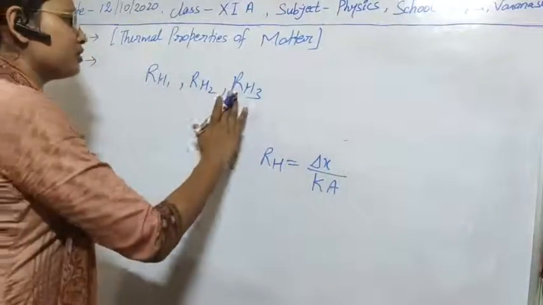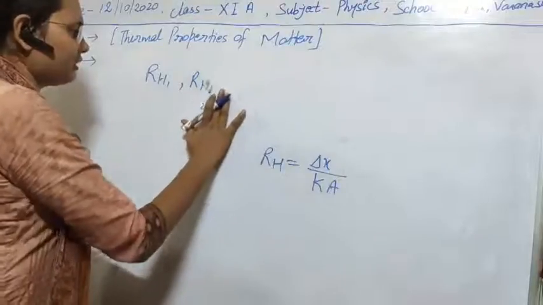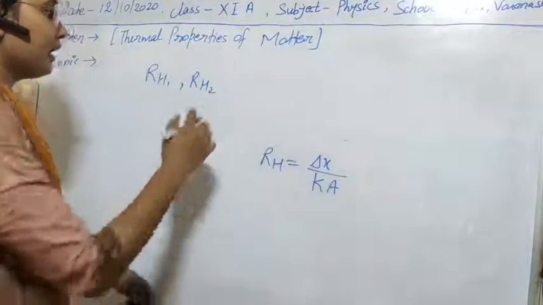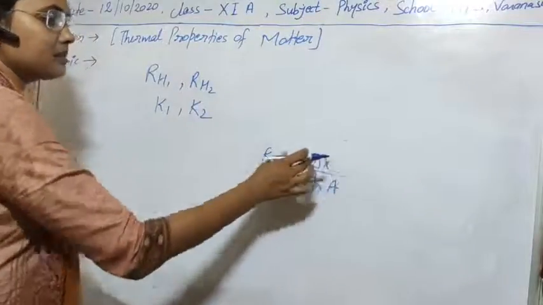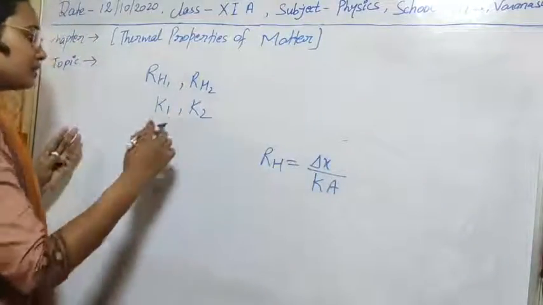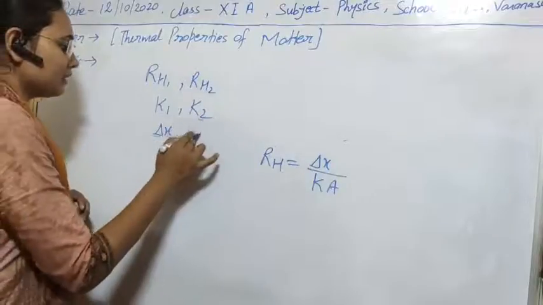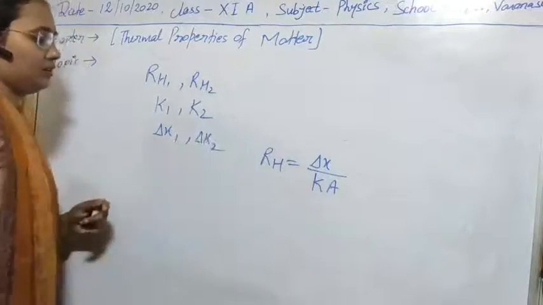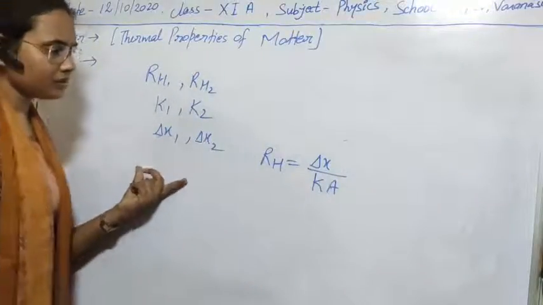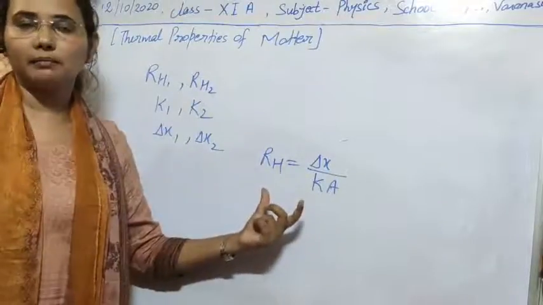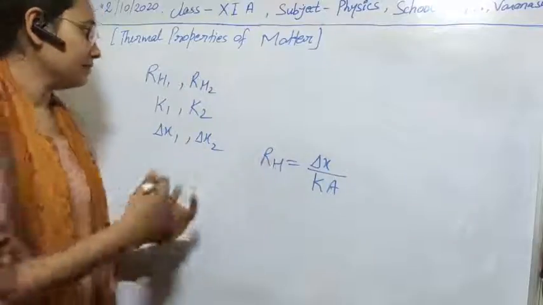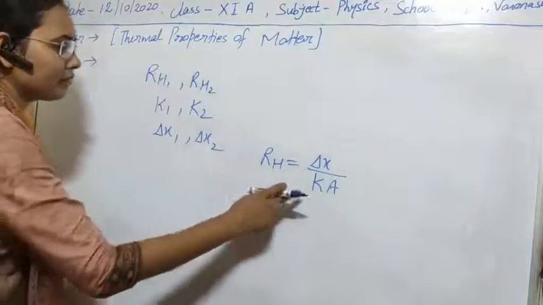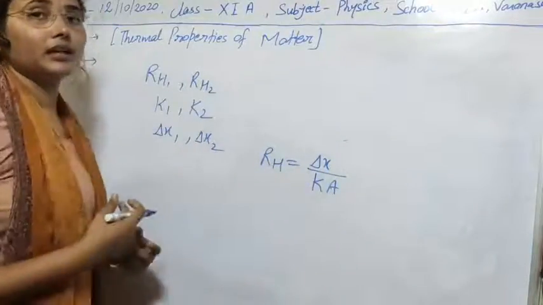For example, suppose only two substances are here for a simple calculation, and they have thermal conductivities K1, K2. They have a distance between the phases, and that is delta X. Suppose the area of the phases is the same, meaning the substances are of the same type, so their area is the same. So we can easily calculate the equivalent thermal conductivity.